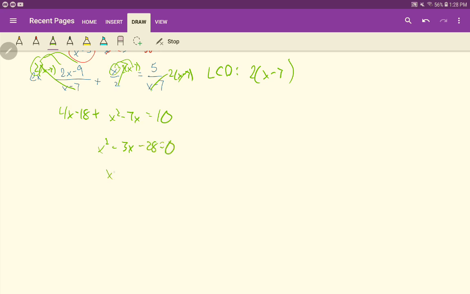This does factor to x minus 7 and x plus 4. And so x equals 7 will be a solution, x equals negative 4 is a solution. But which one do we throw out? We throw out the 7. It's extraneous, because x cannot be 7 because of that denominator there, or this denominator here, either one. So only x equals negative 4 is the solution.